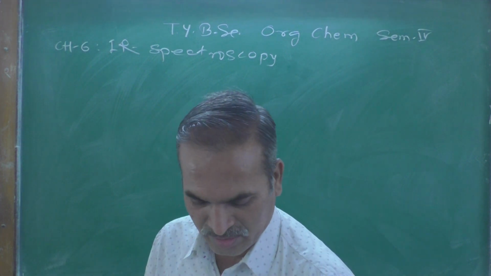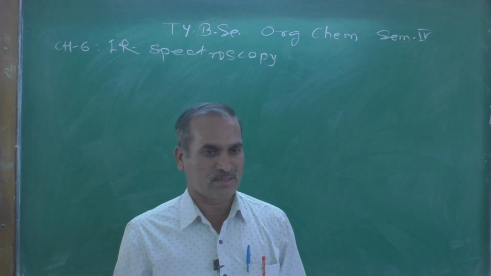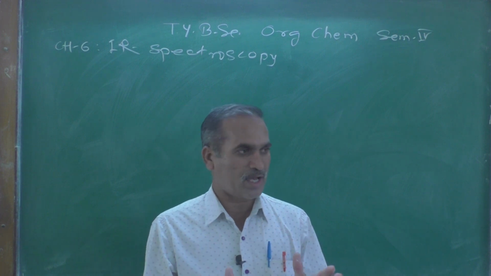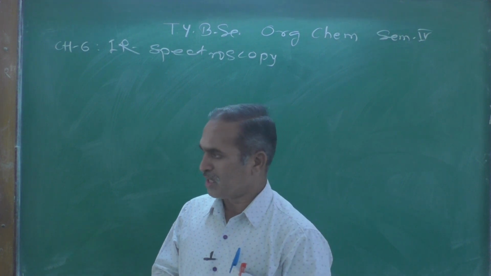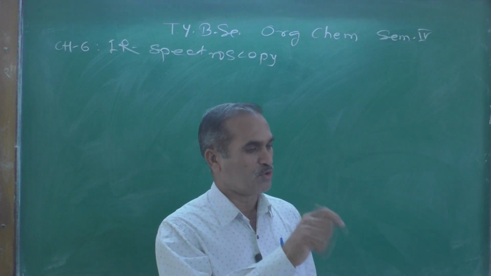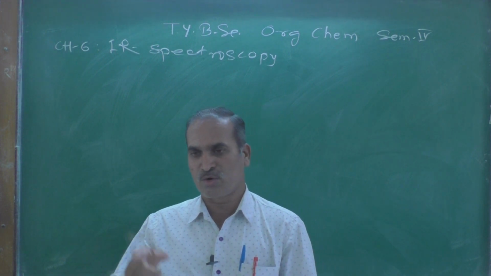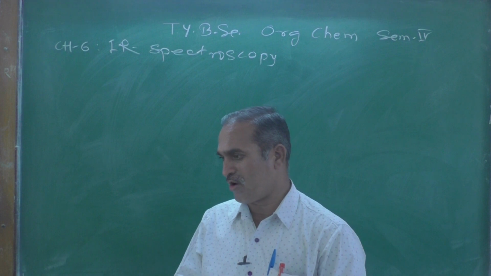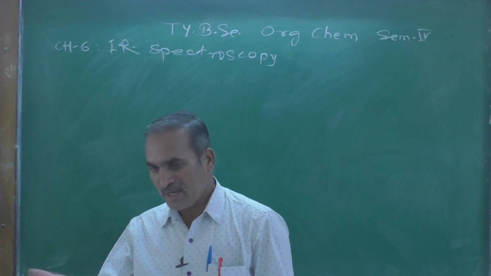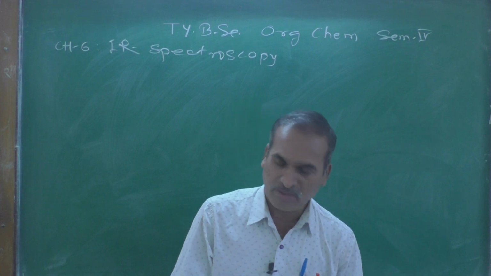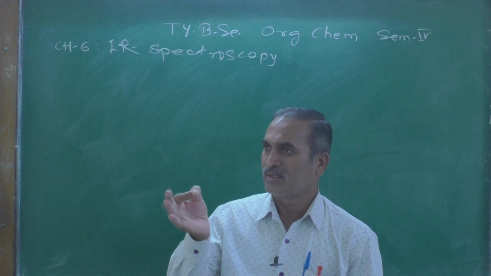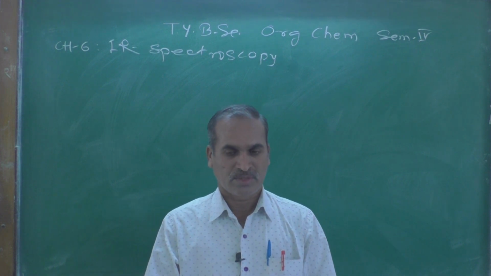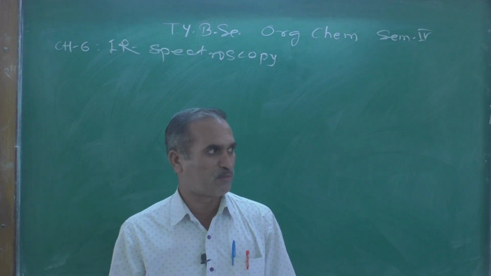Yesterday, in addition, we learned Hooke's law. Hooke's law is stated mathematically as mu is equal to 1 upon 2 pi under root of f upon c, where mu is the frequency of IR radiation, the vibrational frequency we are calculating using this formula.